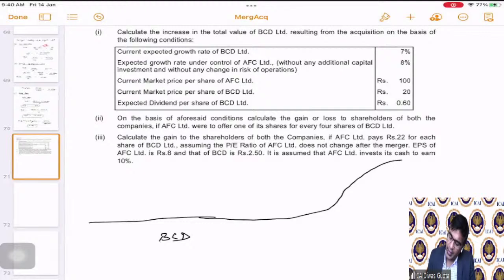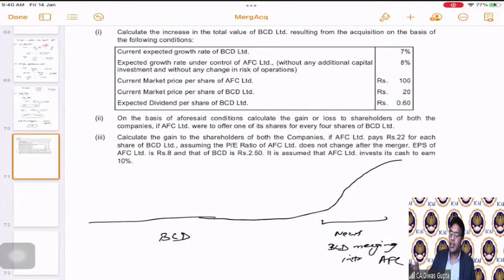Why is it moving up here? Because the news has come that there is a merger happening, BCD merging into AFC, correct? So BCD is merging into AFC. That news has come and hence the valuation has gone up. Sorry, this is the exact date of merger. So it will go up like this, correct?